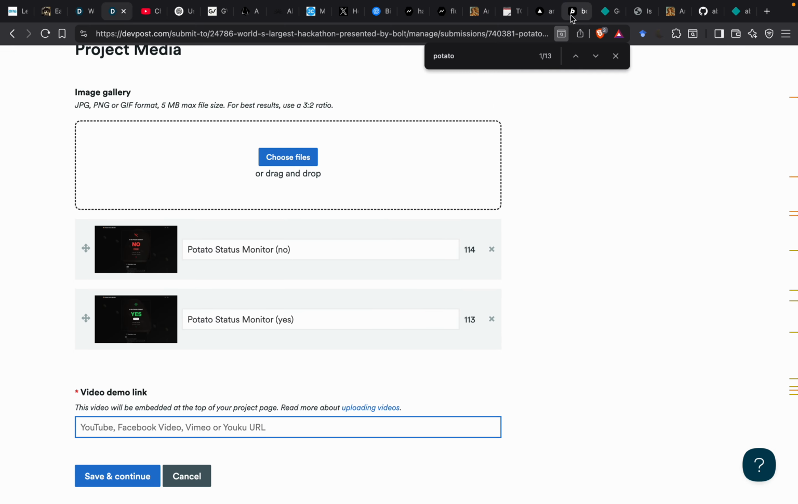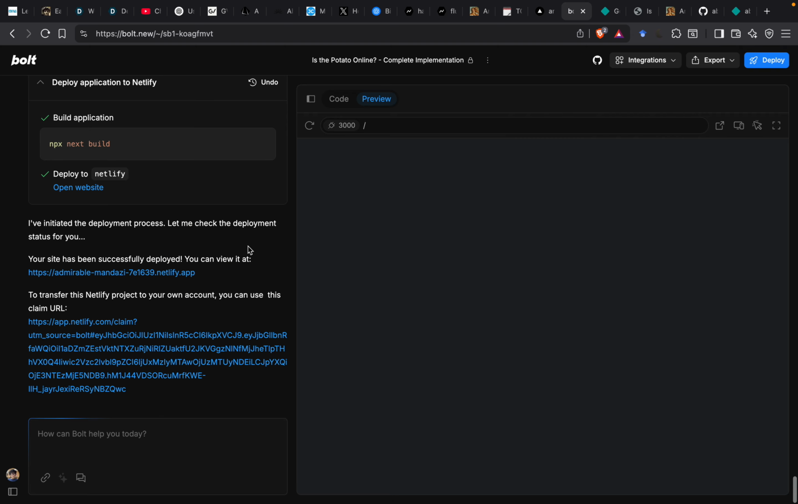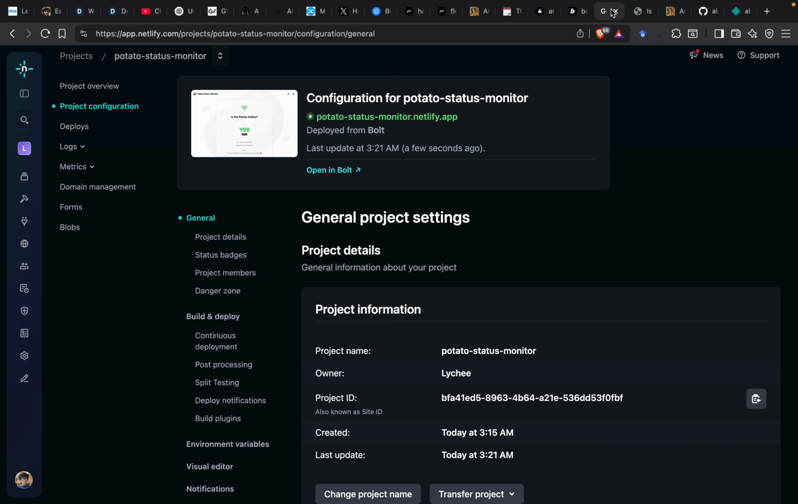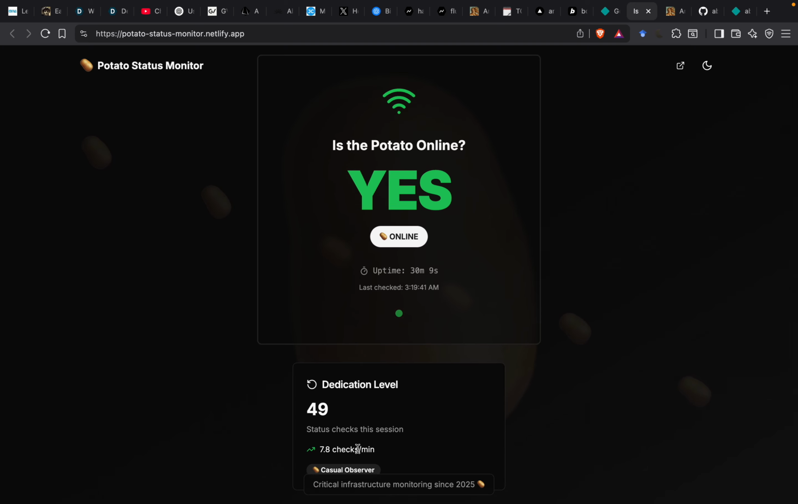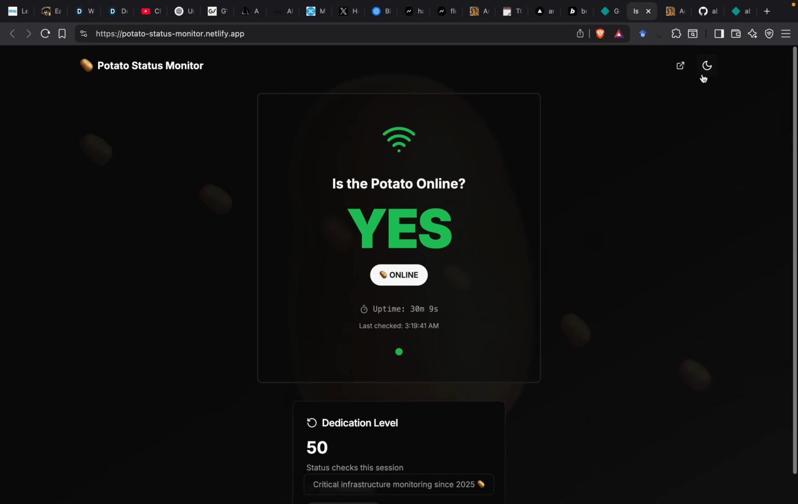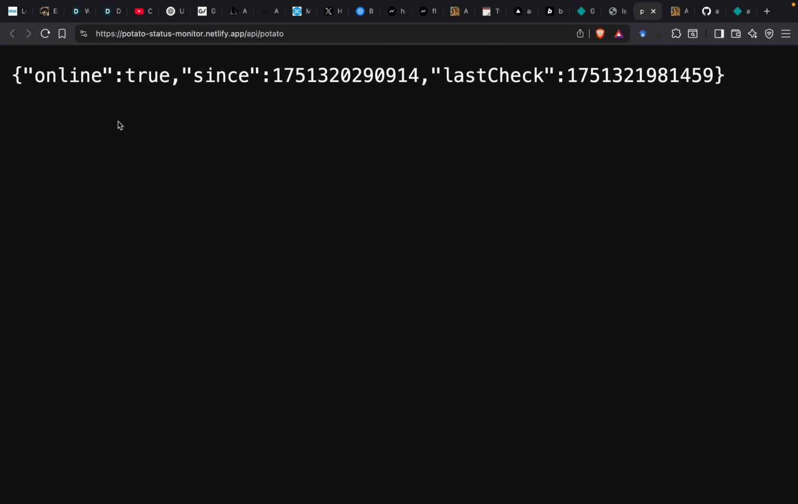So basically how does it work? It's a one-shot project, here you can see, and here's the actual project here on the potato stats monitor netlify.app, here you can see. And yeah, basically there is also the API, the crazy part you can see here. You can just refresh and refresh and it will change.